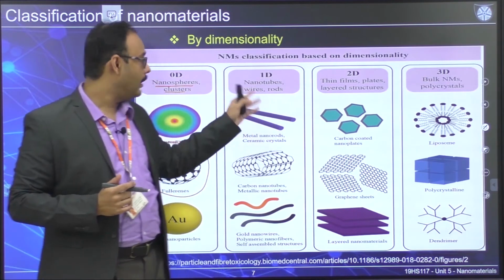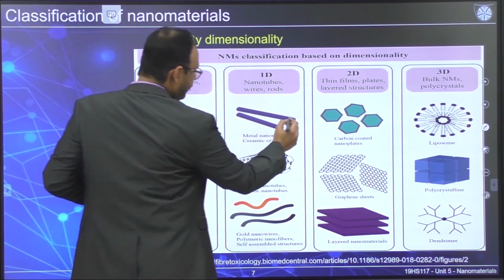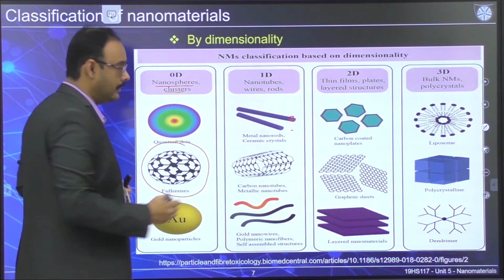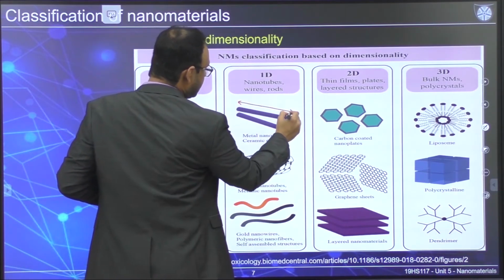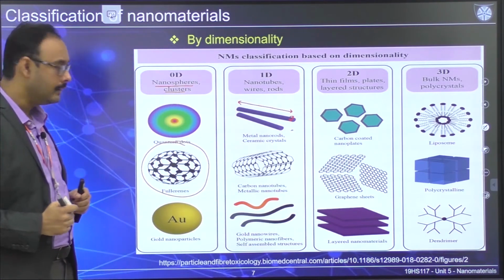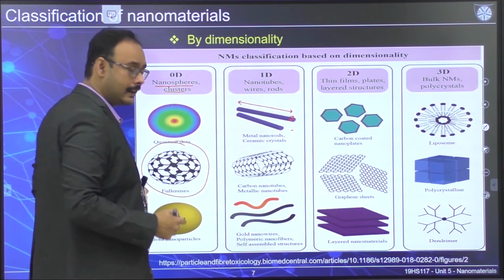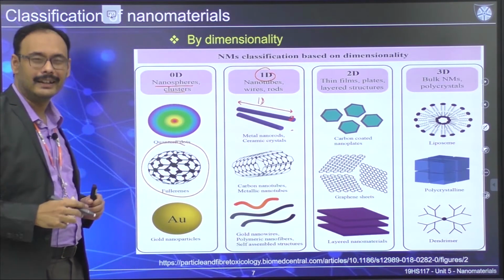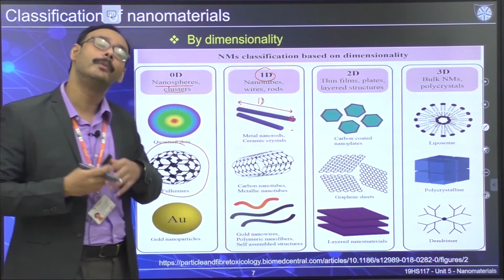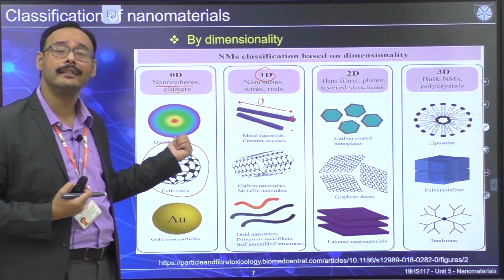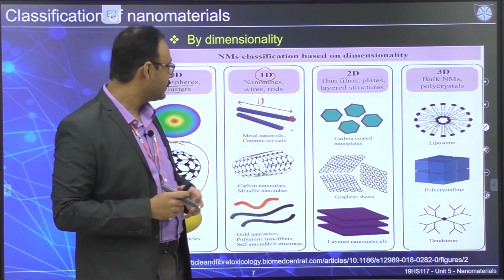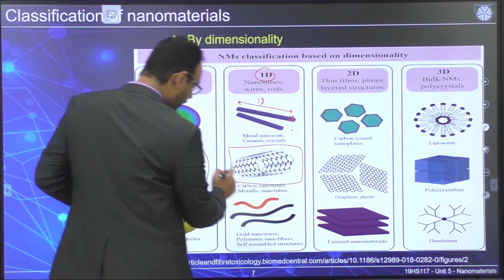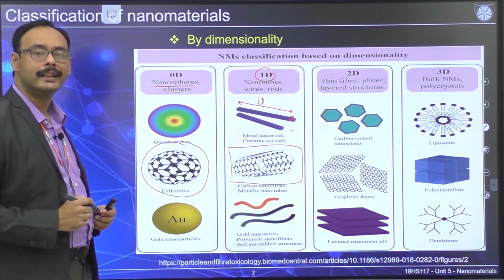If you have 1D, obviously, this dimension is at the nanoscale, but this is not necessarily at the nanoscale. In that context, it's called 1D because that corresponds to the one that is not at the nanoscale. It can be at the nanoscale, but the moment it is, you can classify it as 0 dimension. Okay, so what are the examples? One of the major examples that you will see is the carbon nanotube. That's a 1D material.